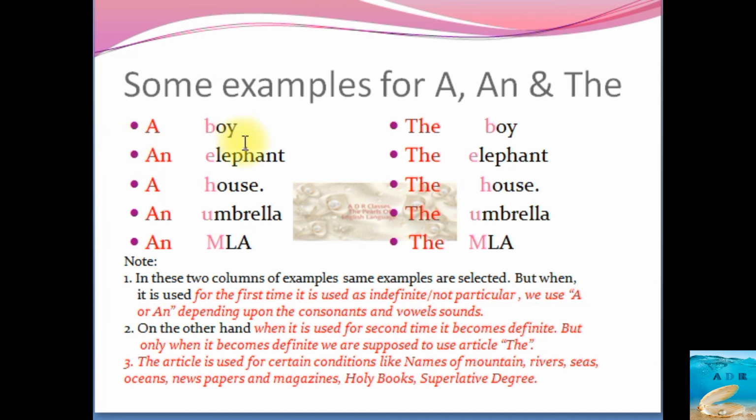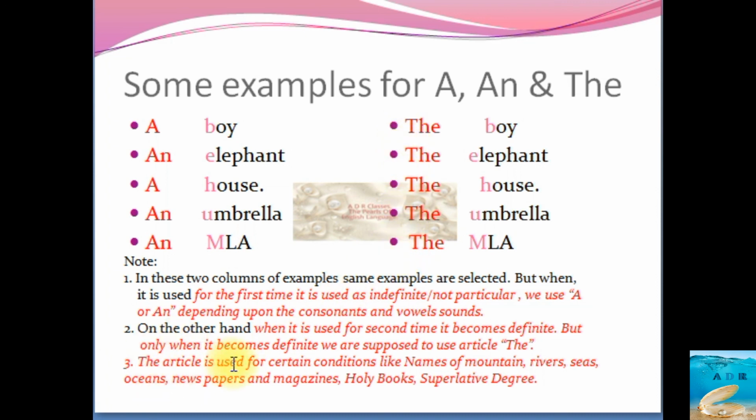See, in column 1 and column 2, A or an is used in column 1, the is used in column 2. What I am trying to say is, if you are not particular about somebody or something, we use A or an depending on the sound pronunciation of consonants and vowels. On the contrary, the is used for a particular person or name of certain things.